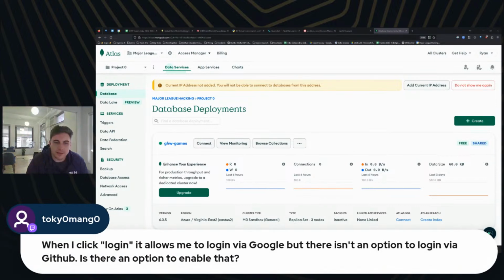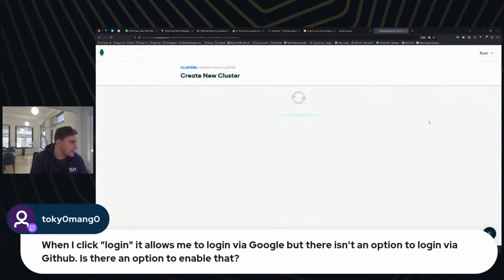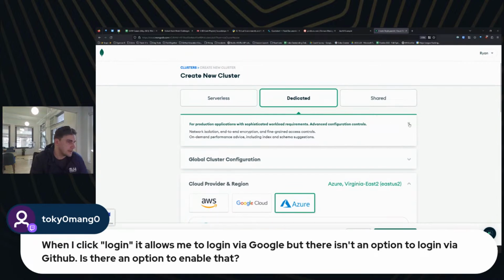Oh, and I see a question here from Tokyo Mango, which is a great name, by the way. Kudos, I like that one. It allows me to log in via Google, but there isn't an option to log in via GitHub. Isn't an option to enable that? There is an option to enable that in the Auth0 settings. I suspect that mine was already set that way from me doing testing and prep for this. So let's see here. This is a sandbox general. Can I create a new sandbox? Let's see if we can do that. Create. No.